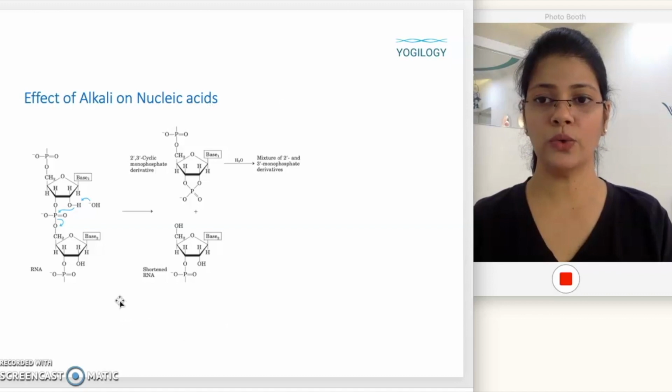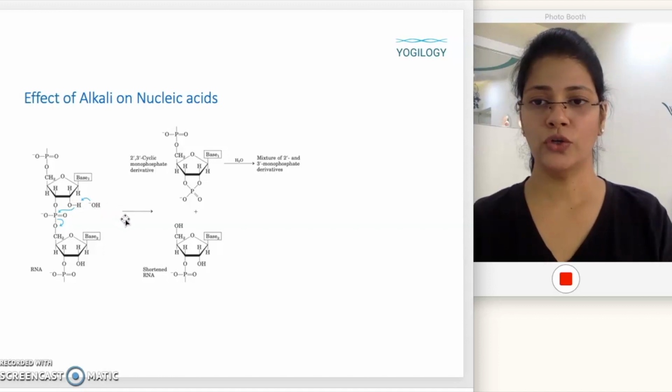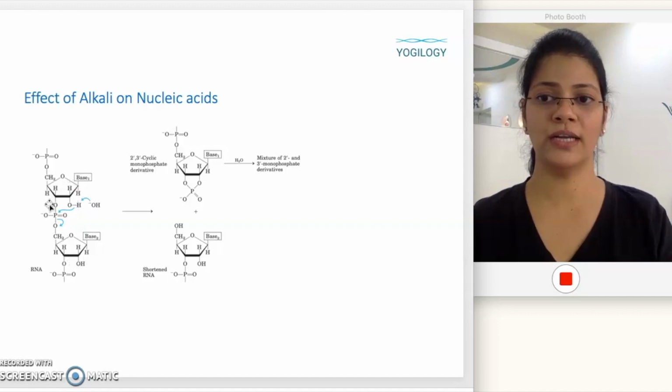Now as we know, in case of RNA, we have this 2' hydroxyl group that is present. Because of this hydroxyl group, RNA is affected by the presence of alkali. So here you can see, if you add alkali or raise the pH of the solution, the phosphodiester bond in this RNA is going to break up.